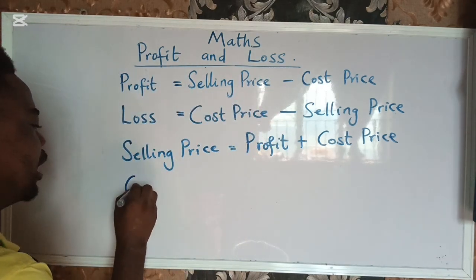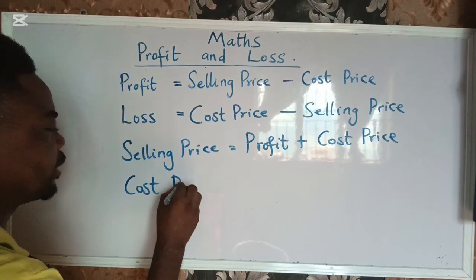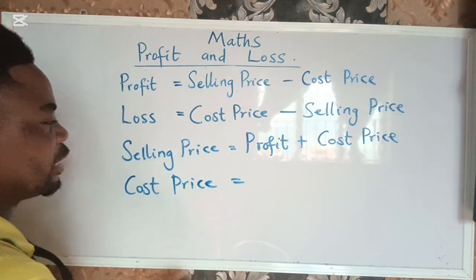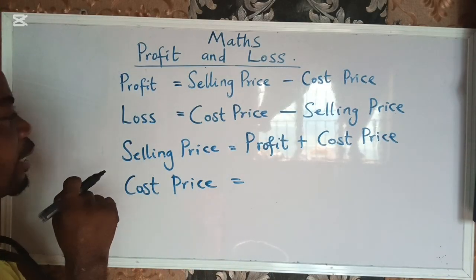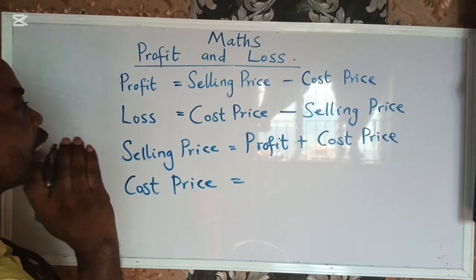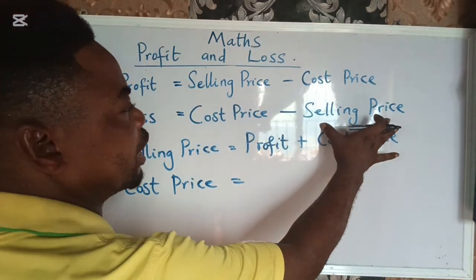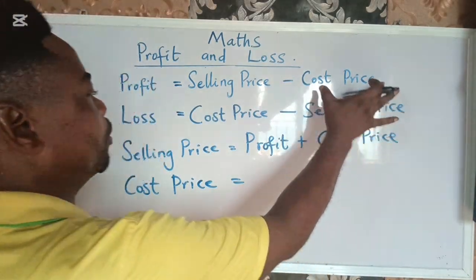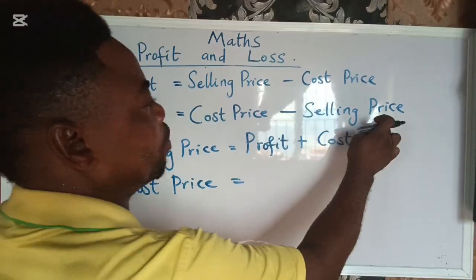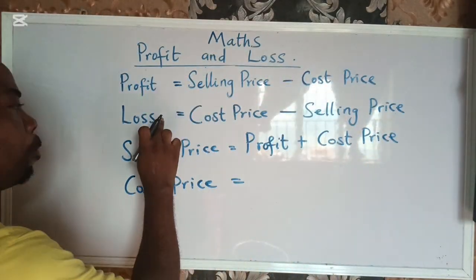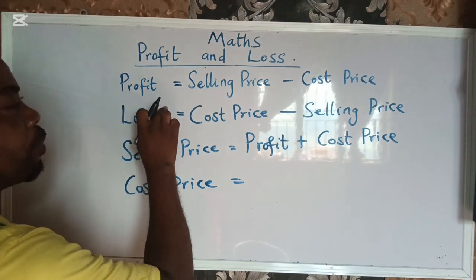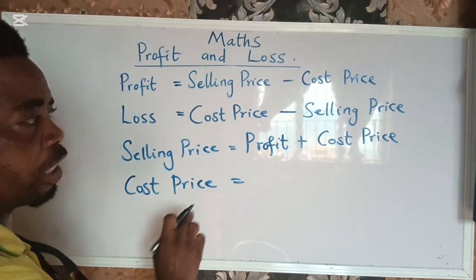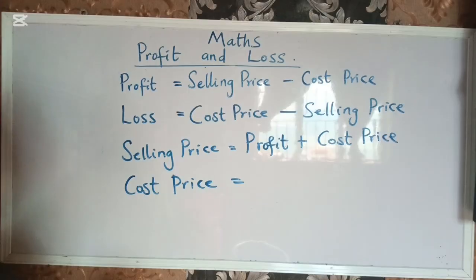So let's see the cost price. What is cost price? How will you get your cost price if it is not given, but every other thing has been given to you? Look at it here. Just move the selling price backward to this place. It's a negative selling price, so when it comes here, it becomes plus selling price. So loss plus selling price will give you your cost price. Is that understood?